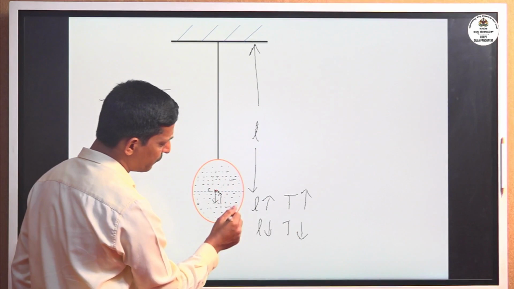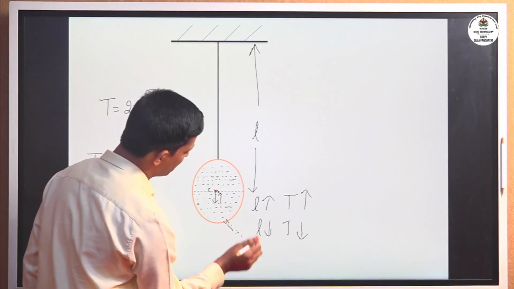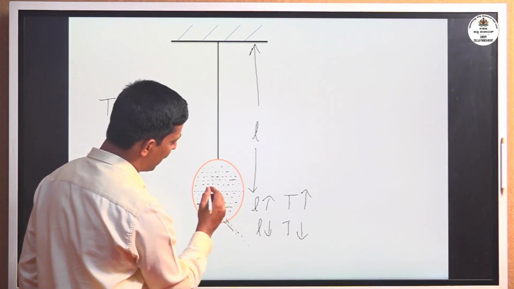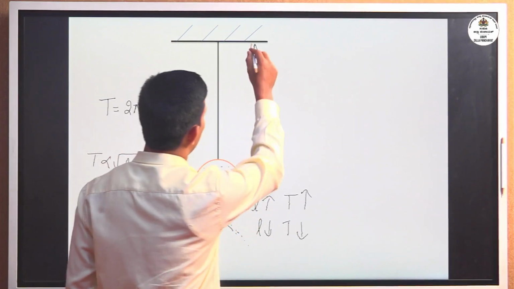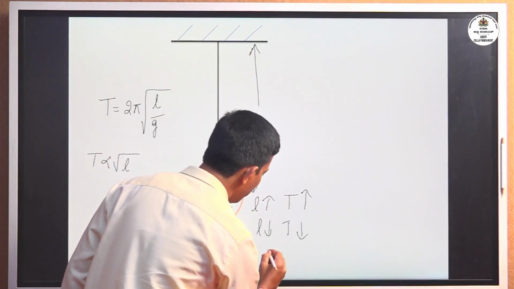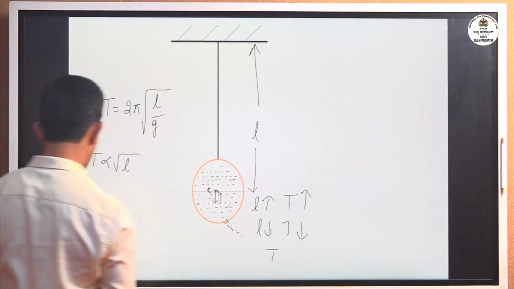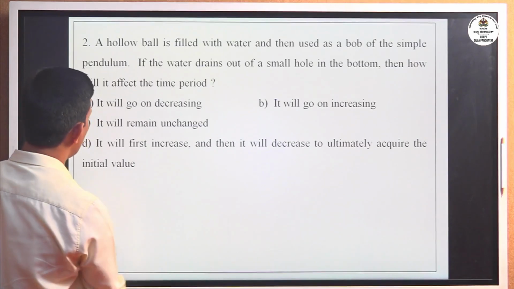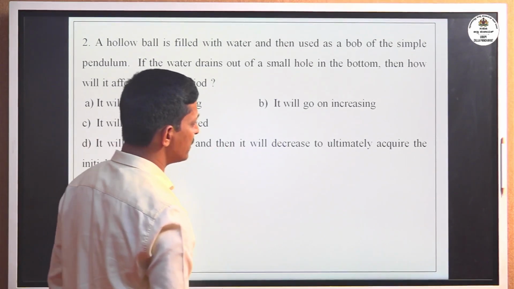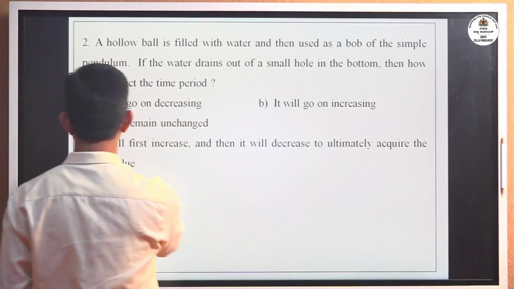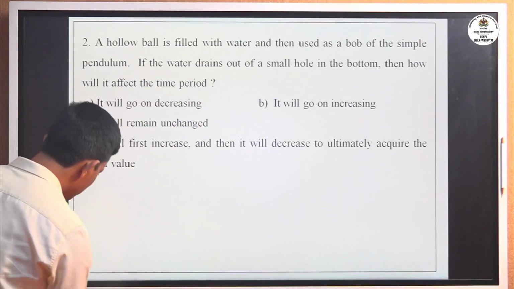When the whole of the water comes out from the sphere, the center of gravity comes back to the original position. Then the length is L, and the time period of the pendulum is as for L. The correct answer: time period first increases and then it will decrease to ultimately acquire the initial value. Move to the next question.